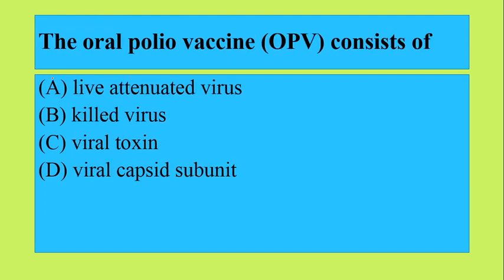Now, the oral polio vaccine, which is OPV, consists of live attenuated virus, killed virus, viral toxin, or viral capsid subunit. I hope you know what the vaccine basically consists of. It consists of live attenuated viruses, which are disease-carrying viruses weakened in the laboratory so that they won't cause disease, but will cause a strong immune response. That is why it is used. So the oral polio vaccine consists of live attenuated viruses.